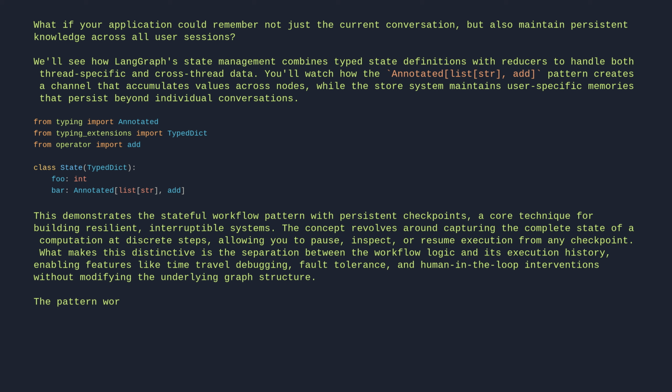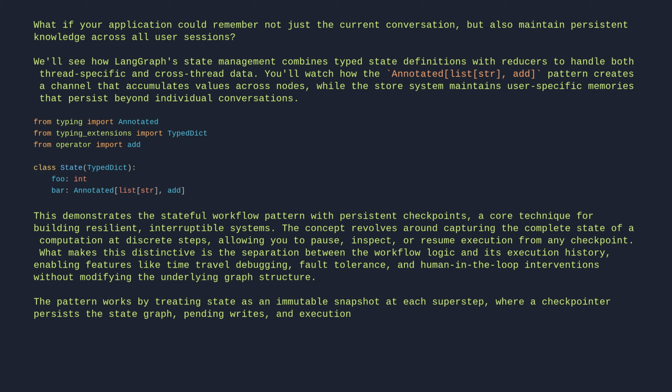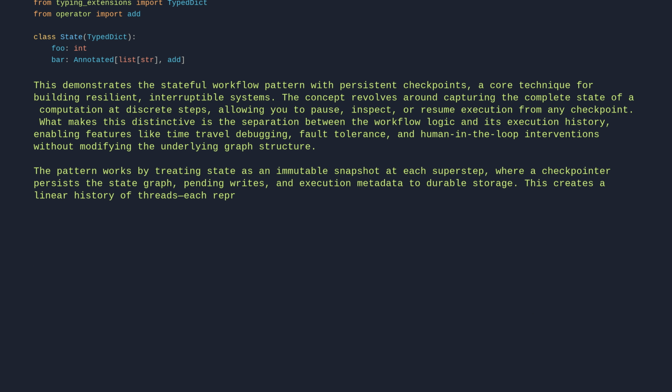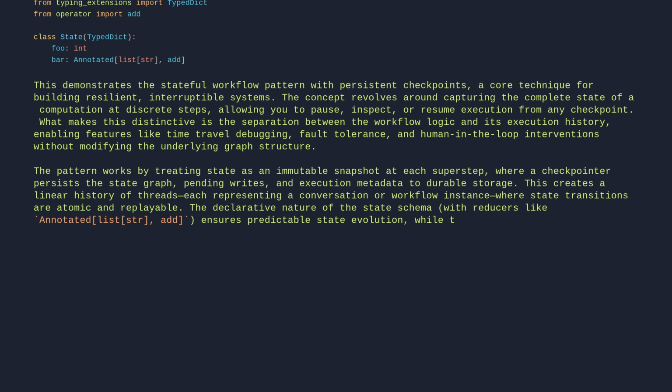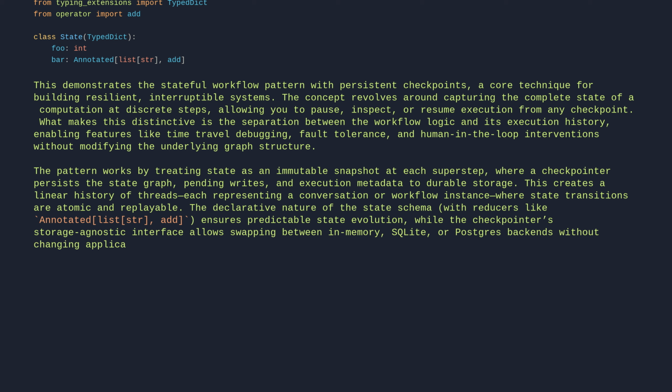The pattern works by treating state as an immutable snapshot at each superstep, where a checkpointer persists the state graph, pending writes, and execution metadata to durable storage. This creates a linear history of threads, each representing a conversation or workflow instance, where state transitions are atomic and replayable. The declarative nature of the state schema, with reducers like Annotated[list[str], add], ensures predictable state evolution, while the checkpointer's storage-agnostic interface allows swapping between in-memory, SQLite, or Postgres backends without changing application code.